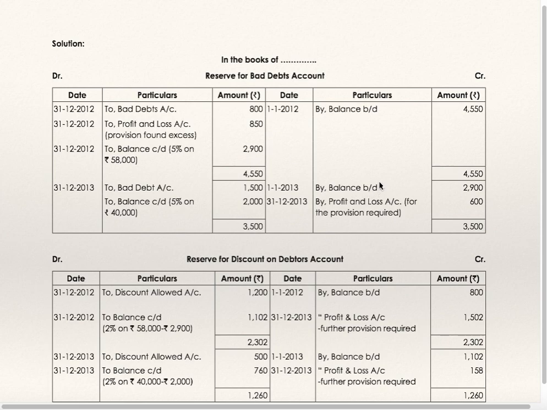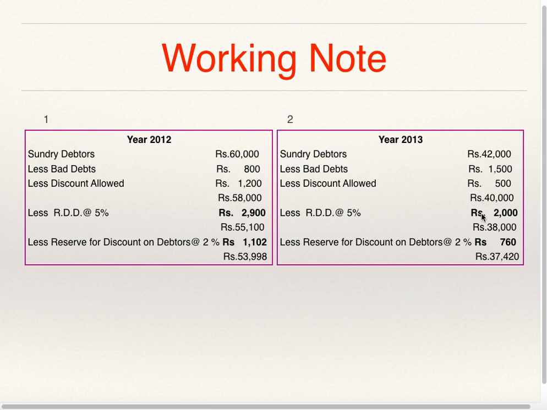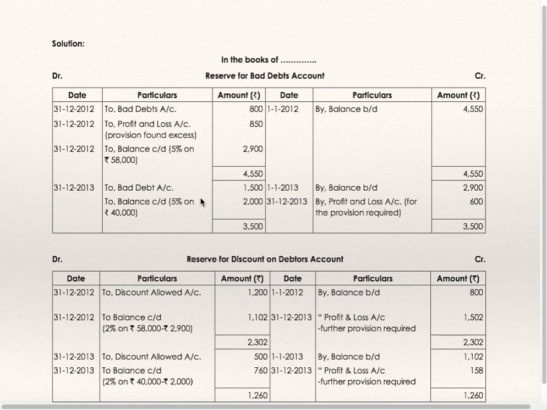2012 closing is 2013 opening. To balance carried down 2,000, we have seen in the working note. 2,000 is the closing provision. Balance carried down 2,000, balance brought down 2,900. Bad debts for the year 2013 1,500. This is the balancing figure to be transferred to profit and loss account.